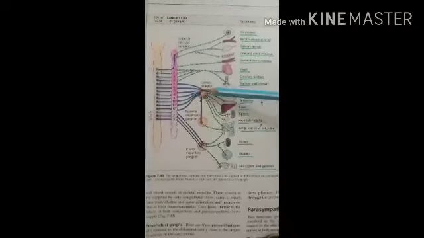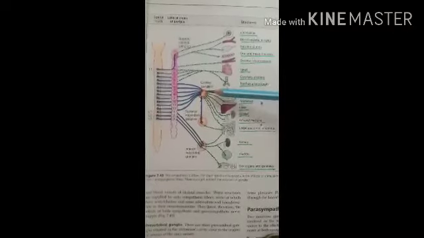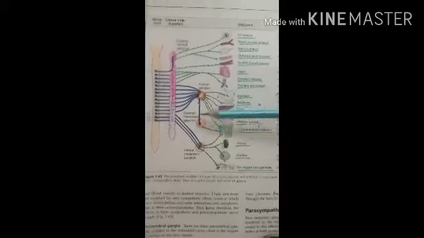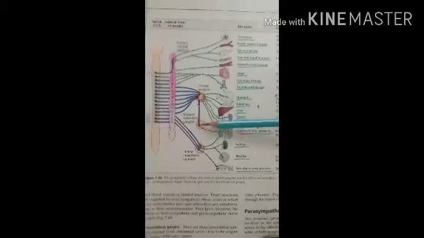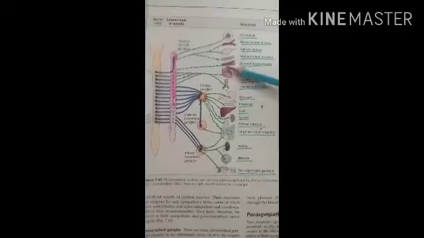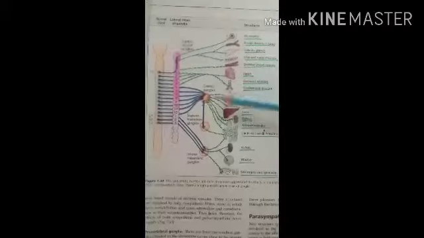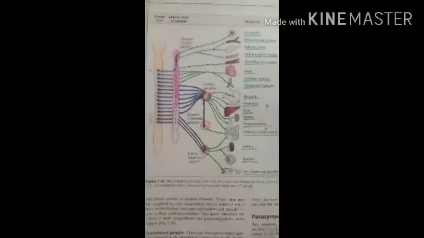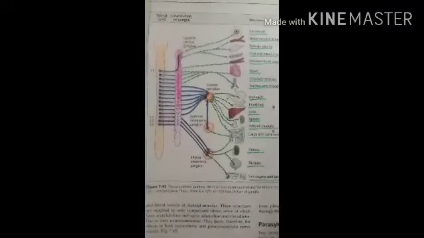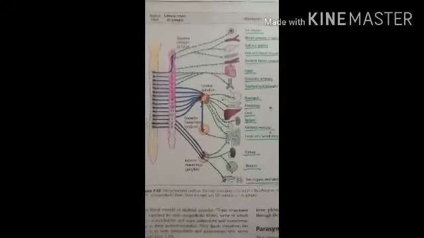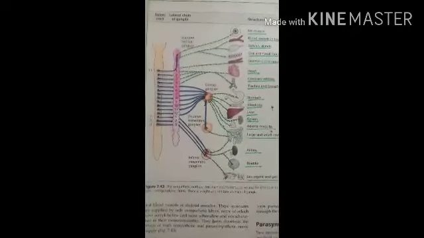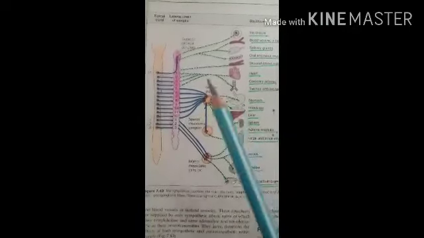From this, the prevertebral ganglia, the colic, superior mesenteric and inferior mesenteric ganglia, form three structures. From this region nerve fibers come out and supply the different visceral organs. In this way, it controls all the organs that contract during the function of the organ. So that is the sympathetic nervous system.